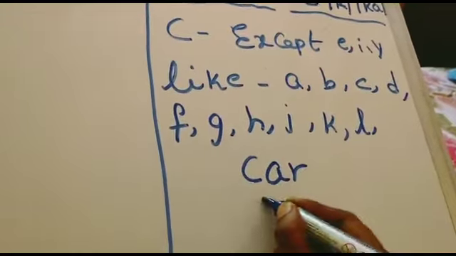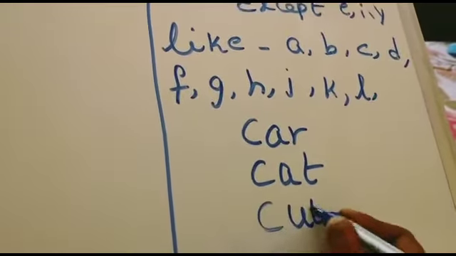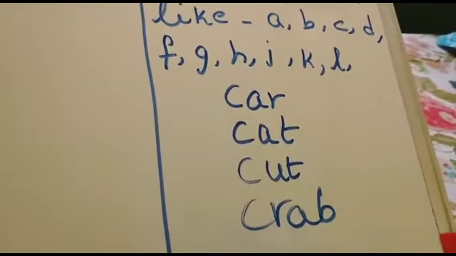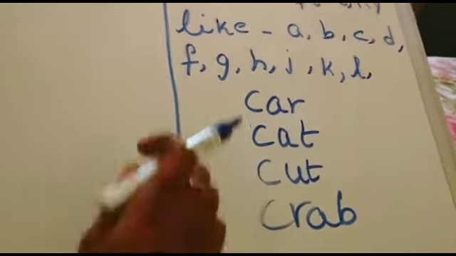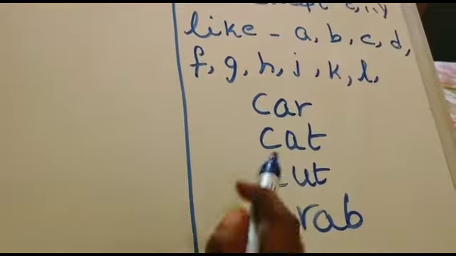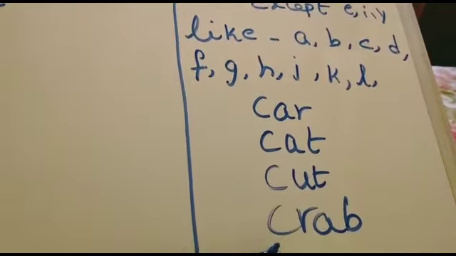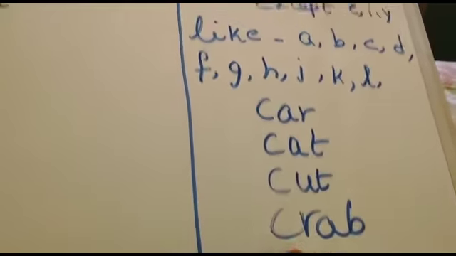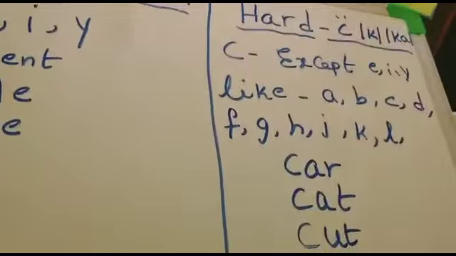Car, cat, and the next cut, and the next crab. If we observe all these words, the C is followed by letters other than E, I, Y. C is followed by A, C is followed by U, and C is followed by R. That's why we are pronouncing the sound of C as hard Ka. That is, hard Ka sound is K, Ka. So this is the rule.